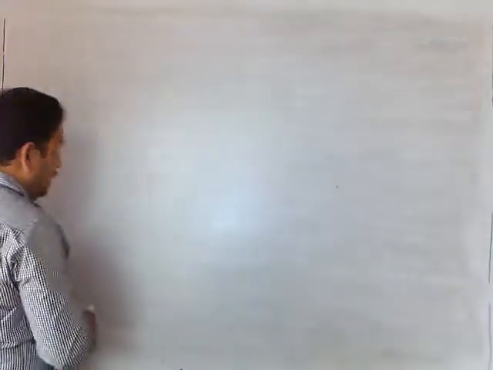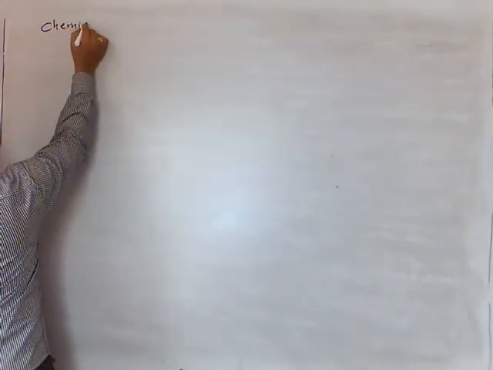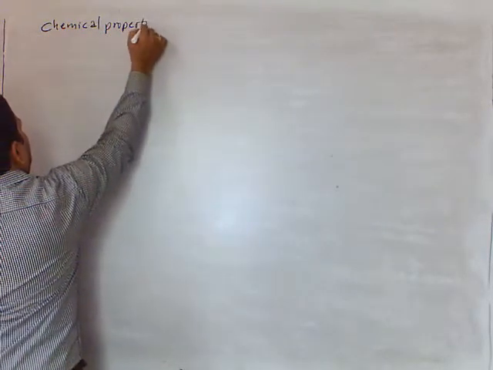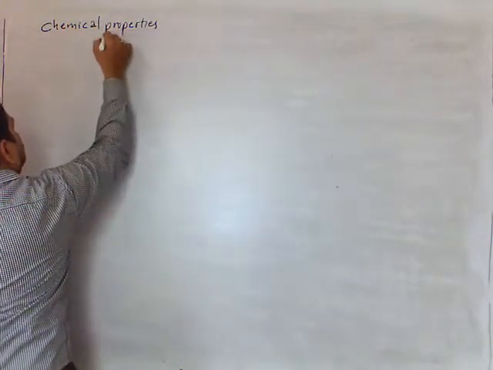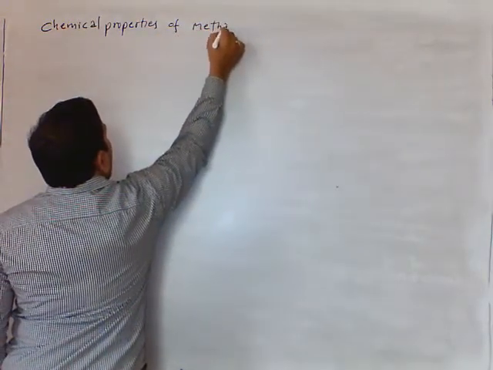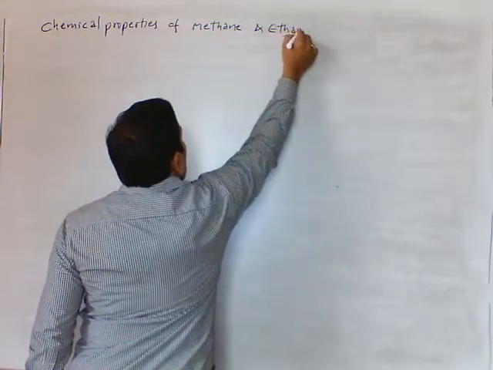Chemical properties of methane and ethane.